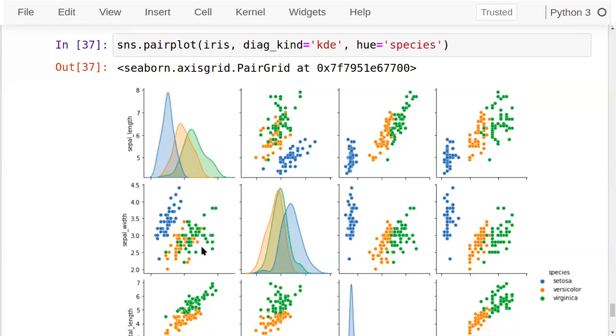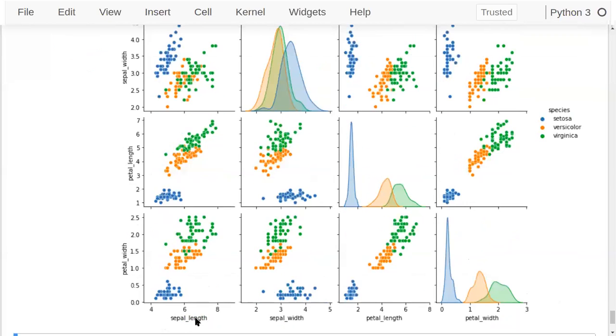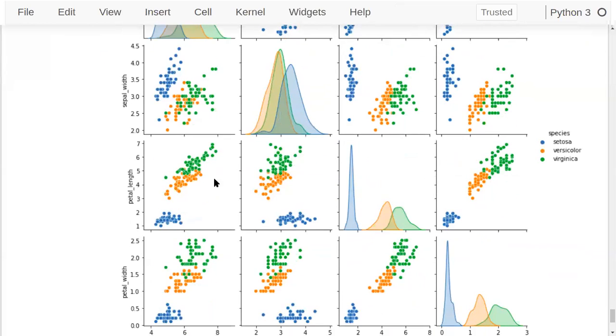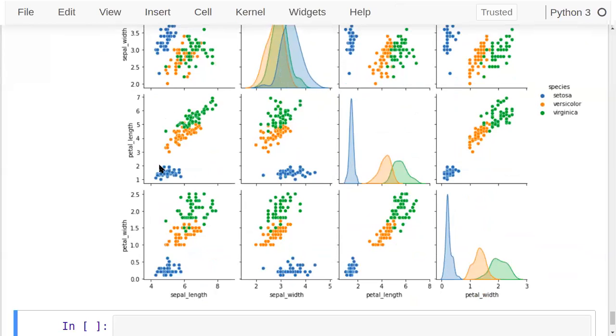For example, this plot is sepal width against sepal length, correct? This one is petal length against sepal length. So here the data is plotted. The blue ones are the Setosa flowers, the orange ones are the versicolor flowers, and the green ones are the virginica flowers.